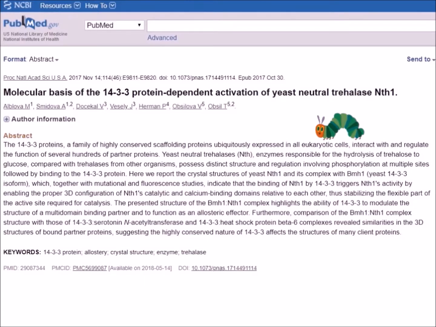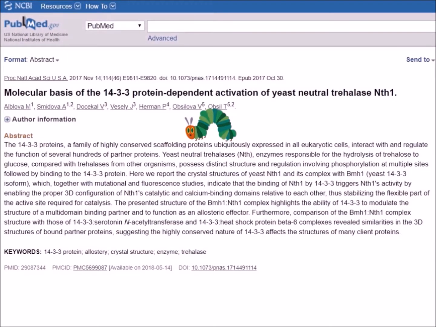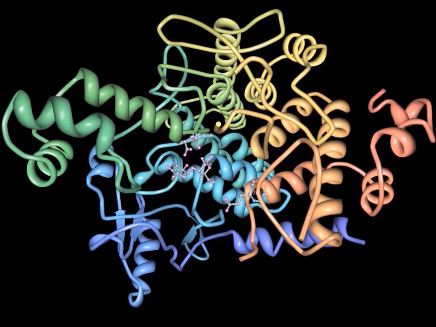On Wednesday, the caterpillar studied the structure of Trehalase, specifically the key catalytic residues and the binding pocket. Based on the accepted reaction mechanisms, the important catalytic residues in the binding pocket of Trehalase are two residues with a carboxylate side chain, which act as an acid and a base in the acetal hydrolysis.